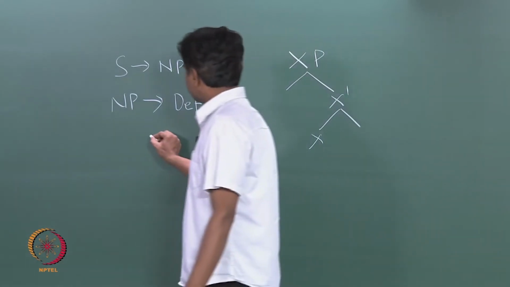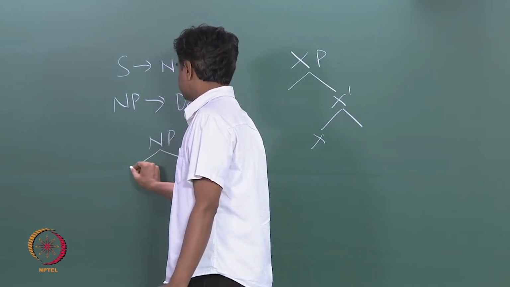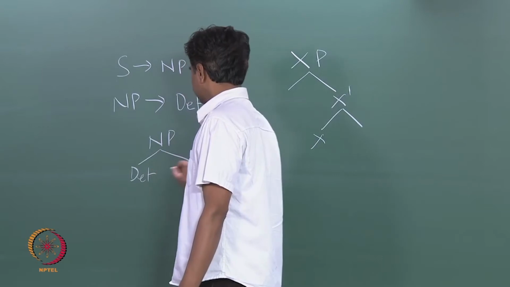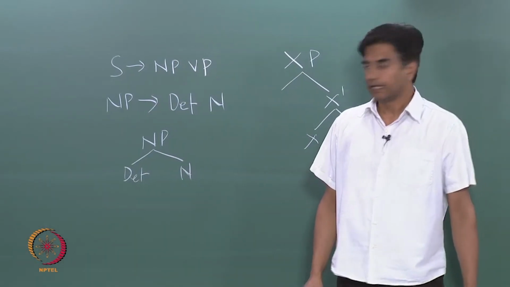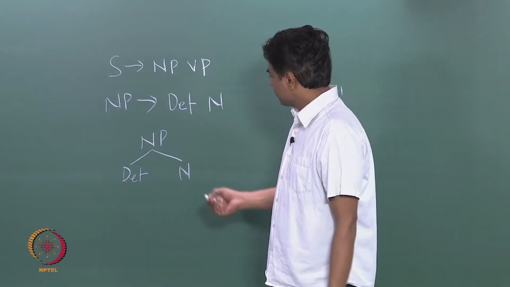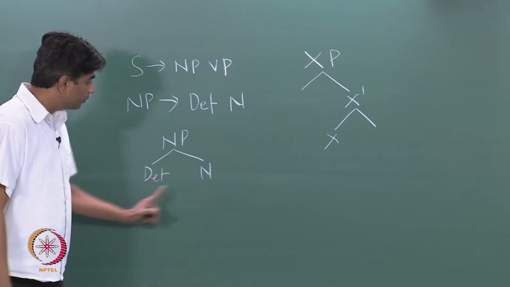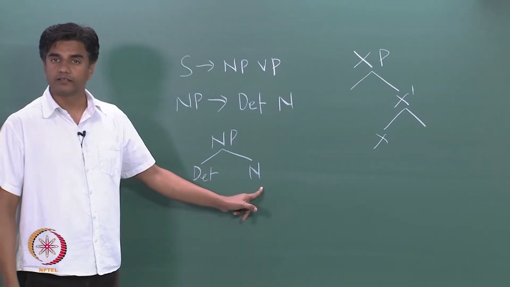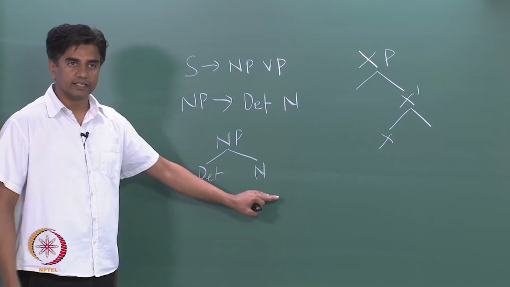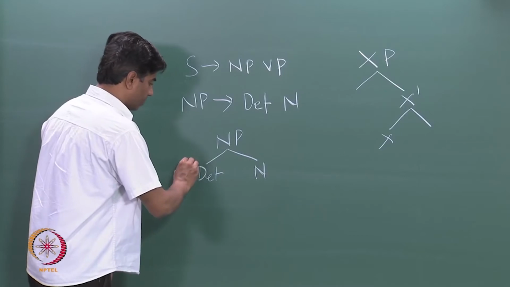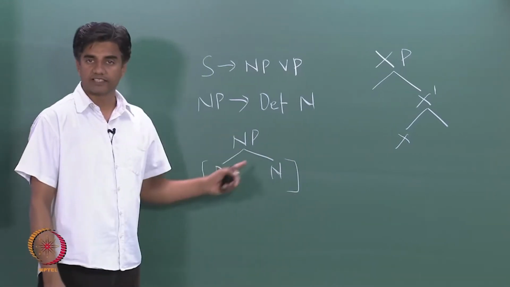So structurally this was represented as determiner and N. The point here, or what was missing from here, was that both of them were equal. They had equal status.